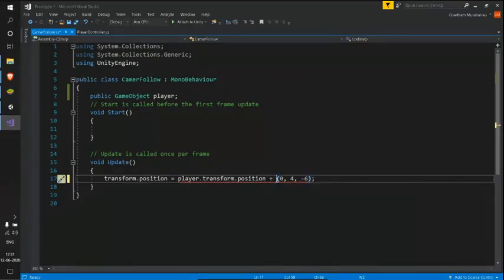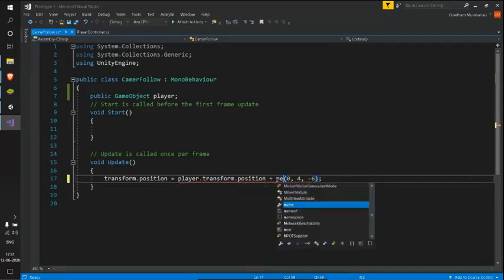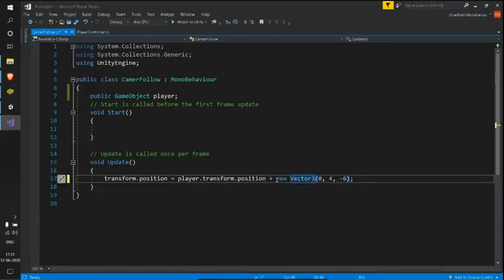So we need to create a Vector3. The position of our vehicle is a Vector3, and notice that our transform.position, which is our camera's position, is also a Vector3. So here we need to create a new Vector3. We create new objects by using the keyword new.